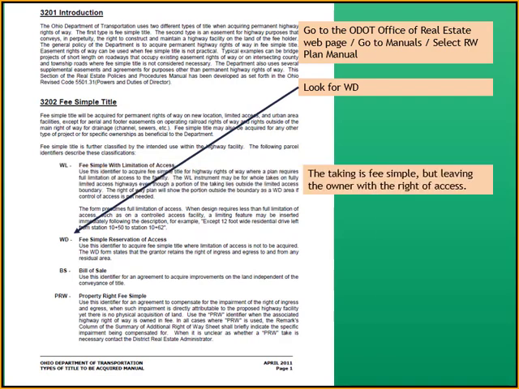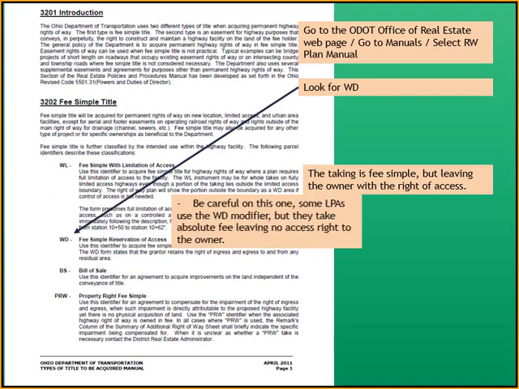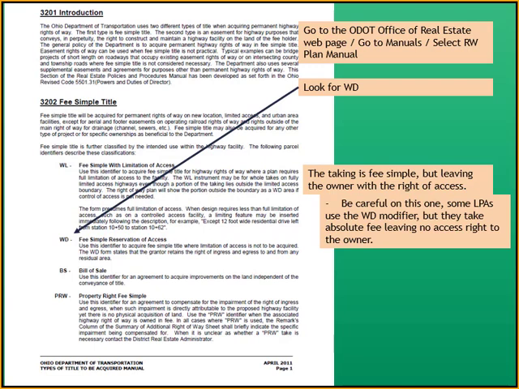The taking is fee simple, but leaving the owner with the right of access. Be careful on this one because some LPAs use this WD modifier, but they take absolute fee, leaving no access right to the owner. So if you're an appraiser doing valuations for LPAs, find out from the LPAs if they're using ODOT standards or they're using their own standards.